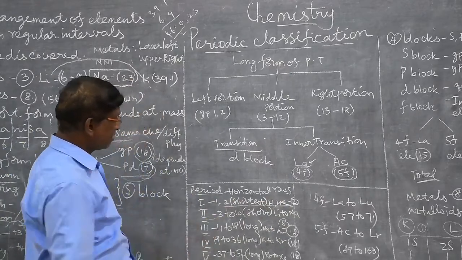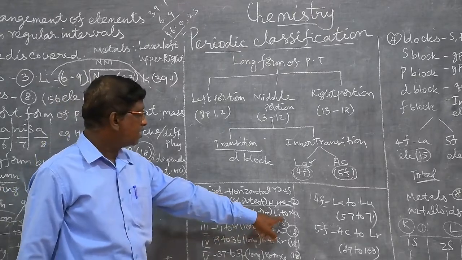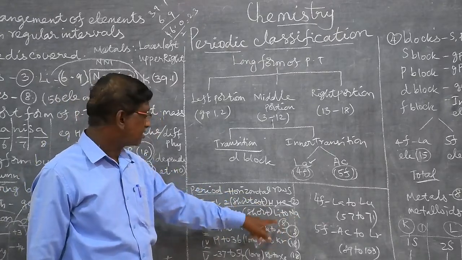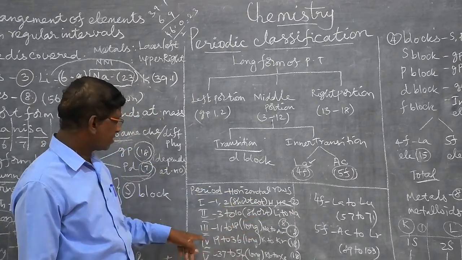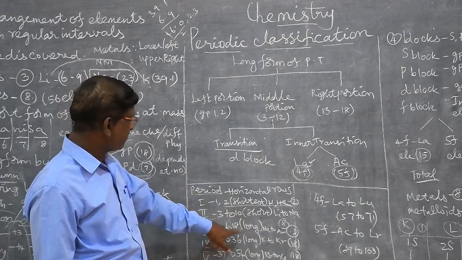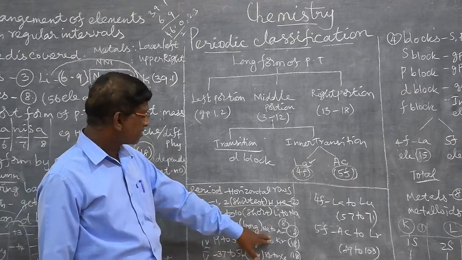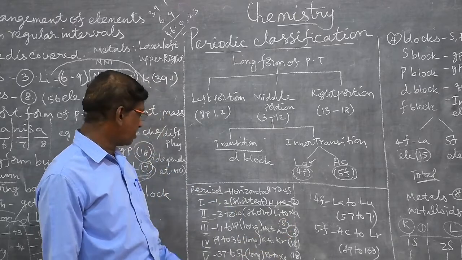The second period is from 3 to 10, that is lithium to neon. The number of elements is totally 8. It is a short period. The third period is 11 to 18, sodium to argon, only 8 elements.